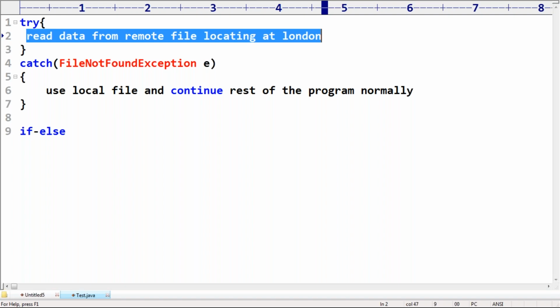If it is if else, whether the London file is available or not, if it is available, yes, if it is not available, use something else. We are required to write unnecessary, more lengthy code by default. That is what we call control flow, and you are required to write the code. But if I use try catch finally, we are not required to do that. Automatically my JVM is going to take care, because of the language level support of the try catch keywords.